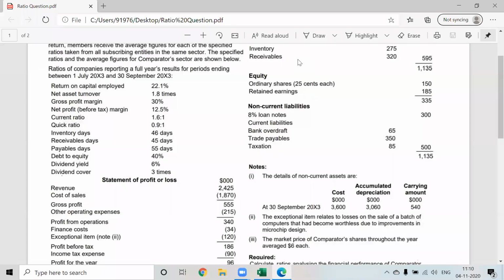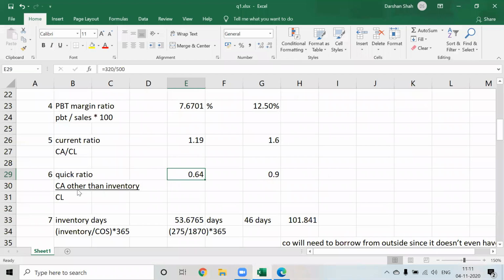The doubt is, the quick ratio doesn't include inventory, then how can we link it with inventory? See, if inventory was there, we were able to pay off our liabilities, right? If the inventory was there, we are able to pay off our liabilities.